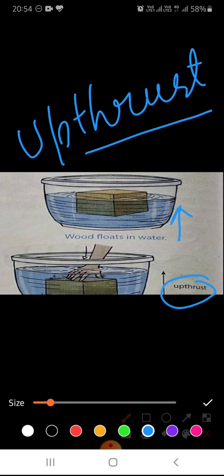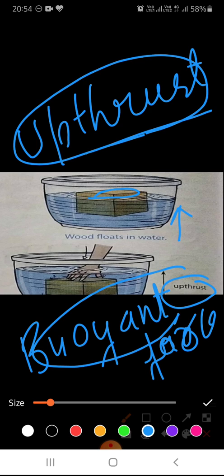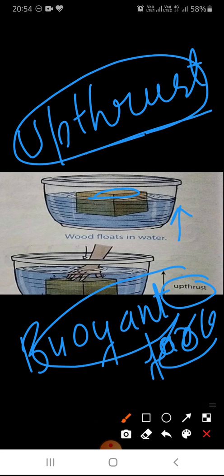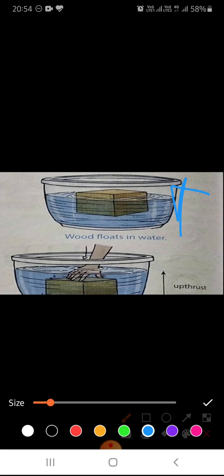Upthrust, or we can say buoyant force. So we can say the force exerted by water in the upward direction on the substances that are put inside the water is known as upthrust force, or we can say buoyant force. Is it clear? So why did the wooden block come up again? Because of the buoyant force. Okay.